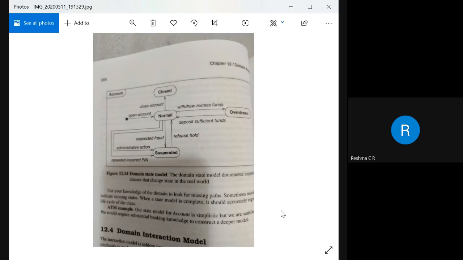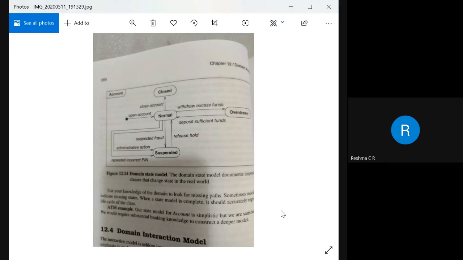If not, how can you change the path, and whether that particular path is going to have a cyclic access. All these things have to be identified.